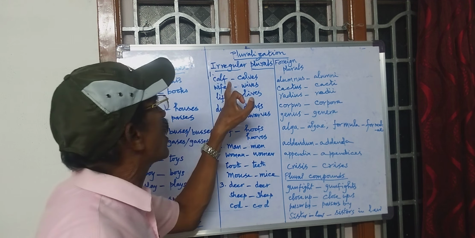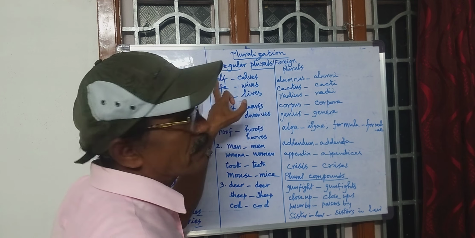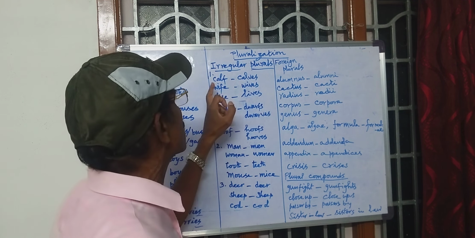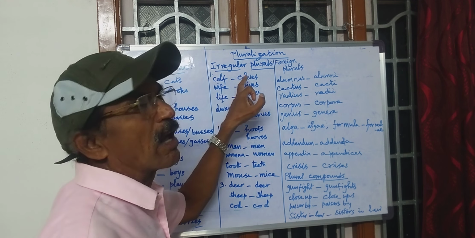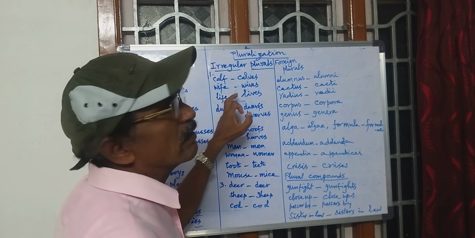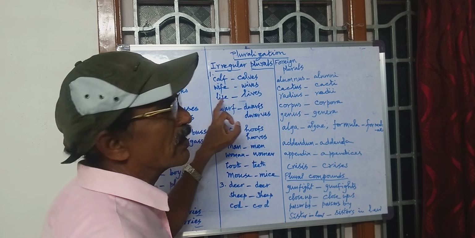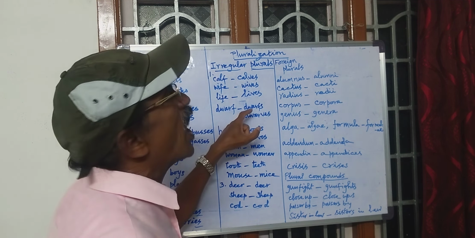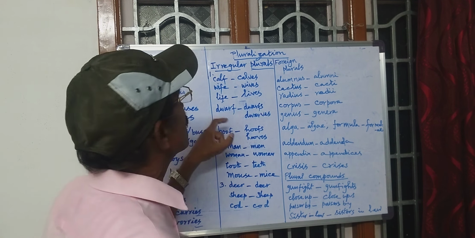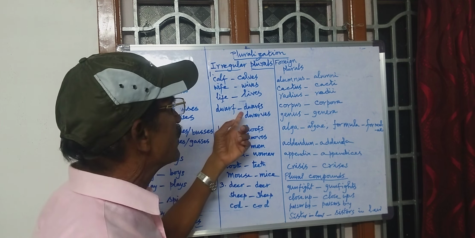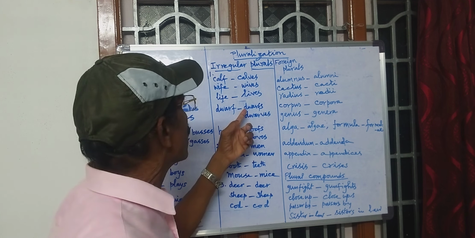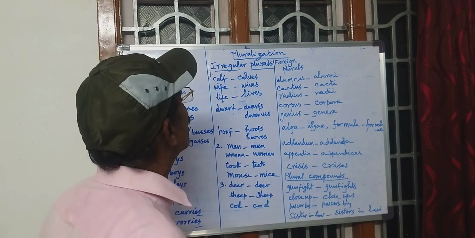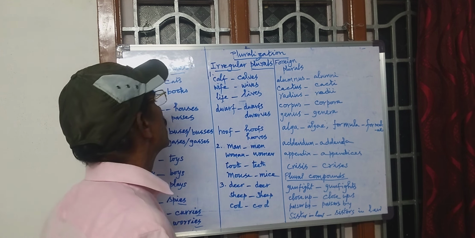Here you see calf. Calf becomes calves. The F changes into VES. Wife, wives. Life, lives. Dwarf, dwarfs or dwarves. So either spelling, we can use either dwarfs or dwarves.